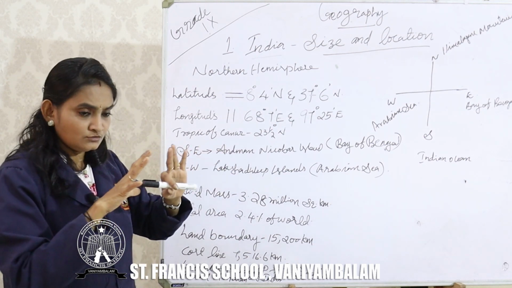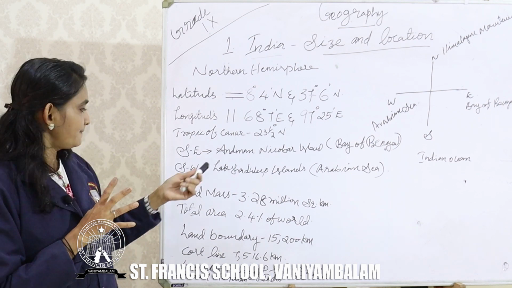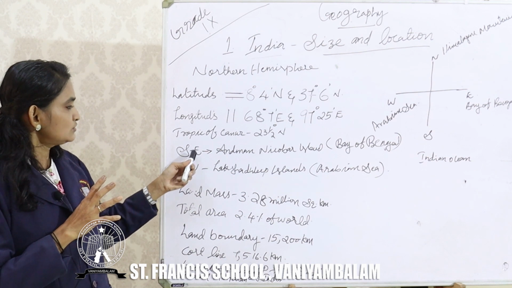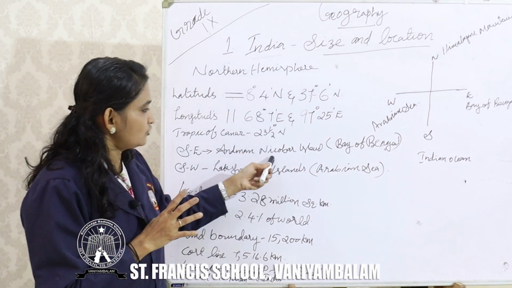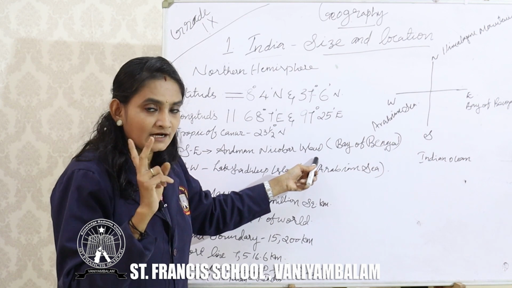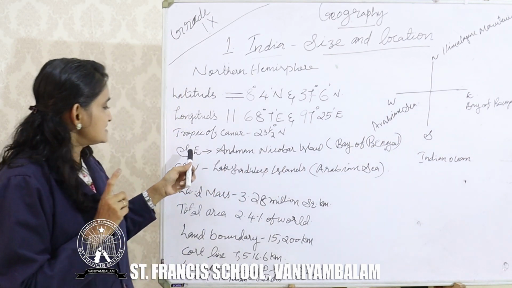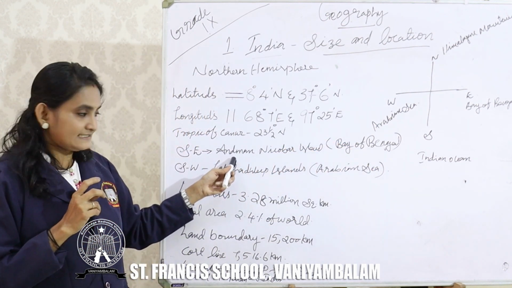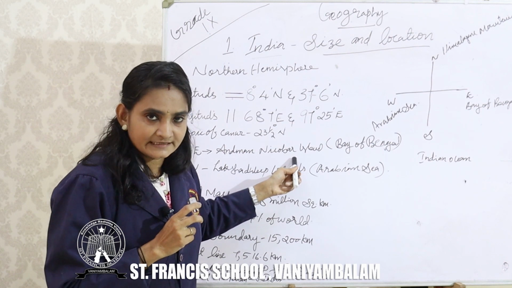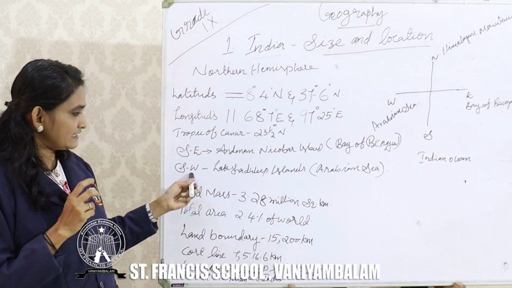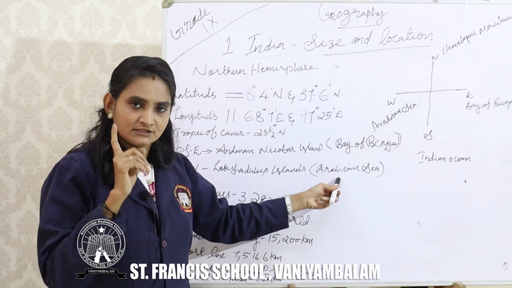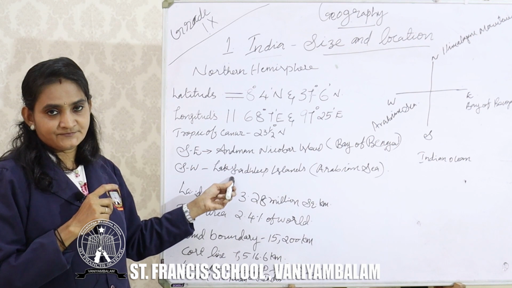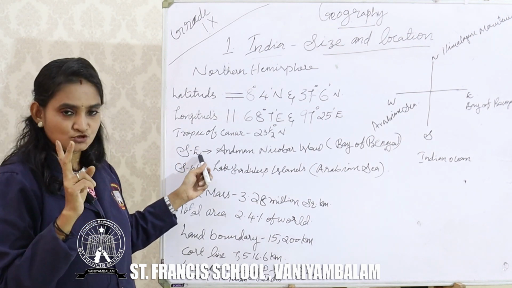Now we are going to learn the size of India. In India, we have two island groups. Okay, one is in the southeast, in the Bay of Bengal. The name of that island group is the Andaman and Nicobar Islands. Then in the southwest, in the Arabian Sea, we can locate another island group, that is the Lakshadweep Islands or Coral Islands. Clear?